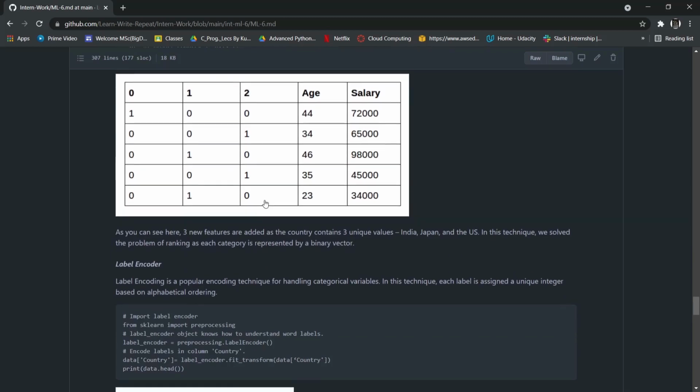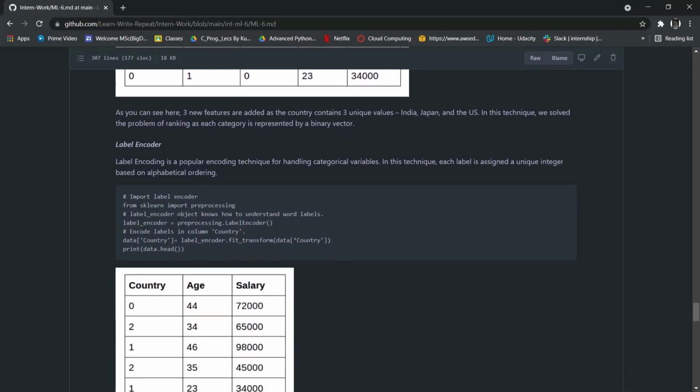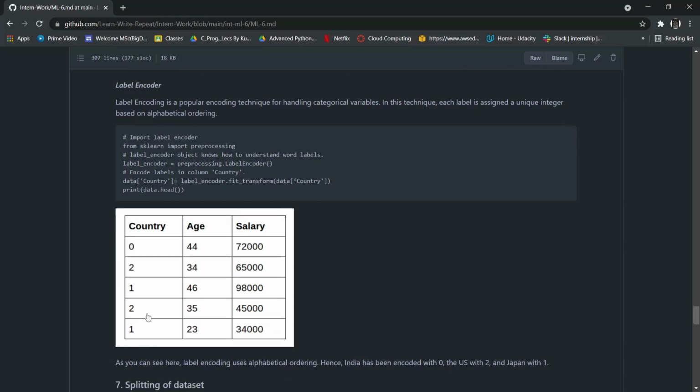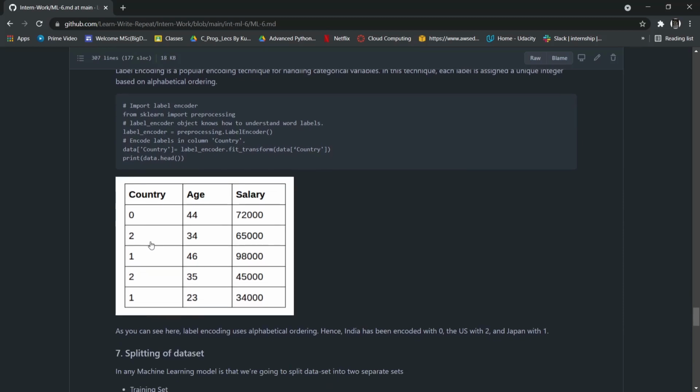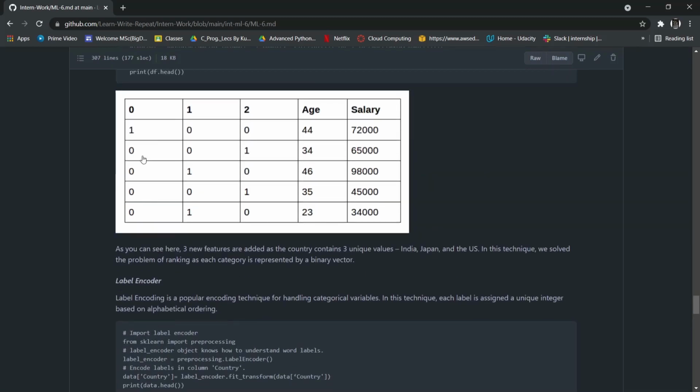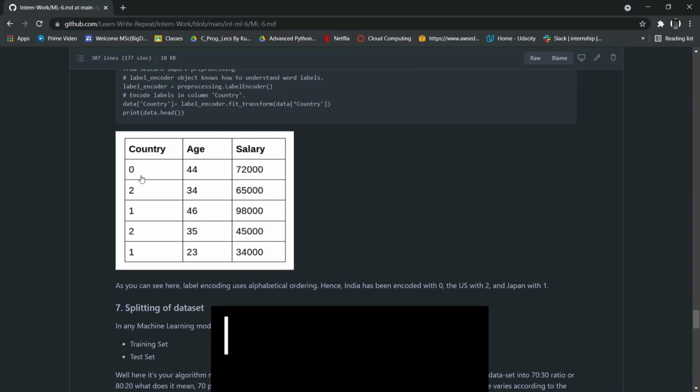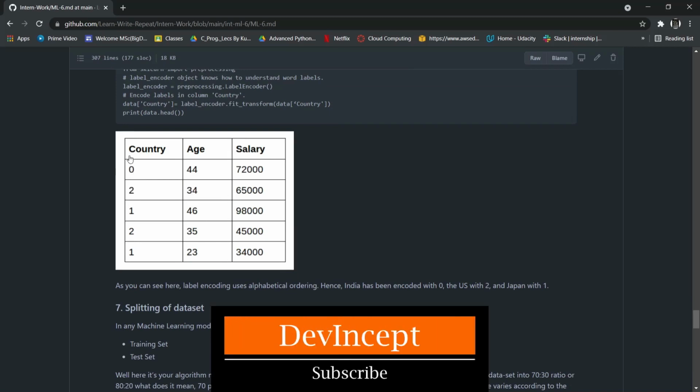The next is label encoding. In label encoding, we basically use this for nominal kind of data, where it assigns the value and does not create multiple columns. It generally assigns the values in alphabetical order. As you can see, the previous one creates different columns, while here it has assigned the values in one column only. It has encoded India with 0, US with 2, Japan with 1.